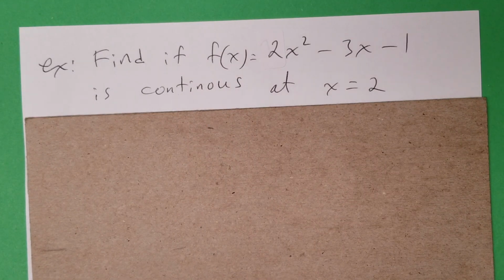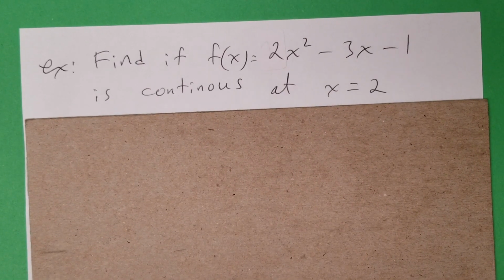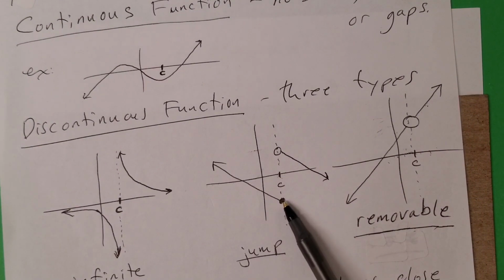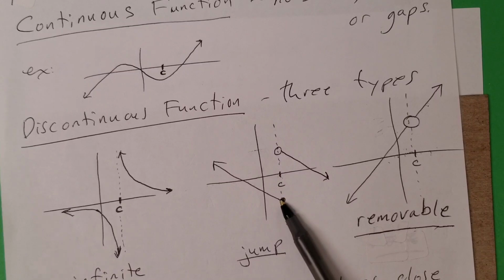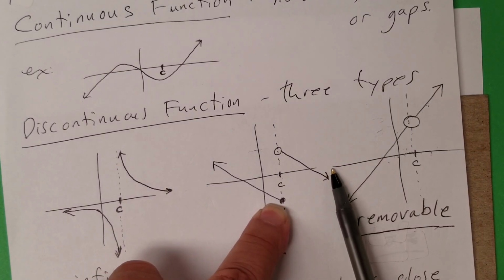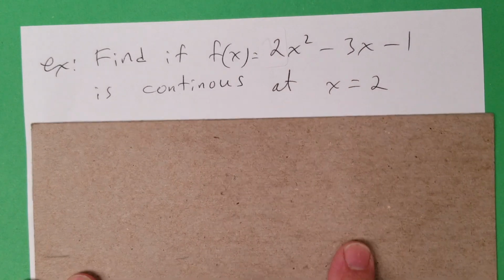Well, you could do that. You could just plug it in. But look, remember our examples? If you plug it in, then it might be this kind of situation where there is a value for 2, but it's not continuous because on the other side, it starts somewhere else. So what we want to do is look at both sides of 2. Look at this.